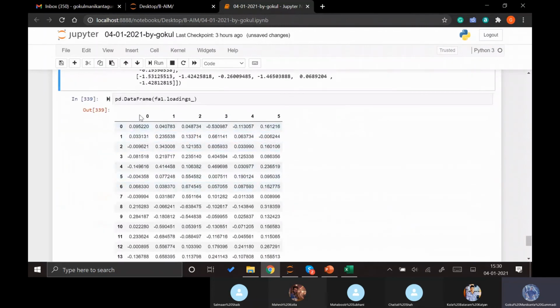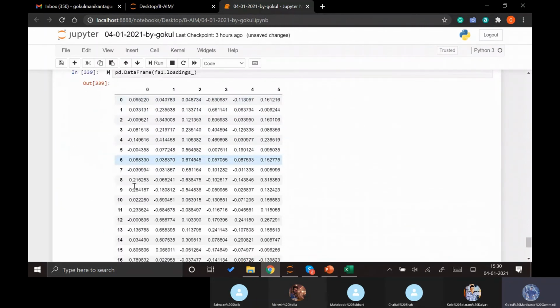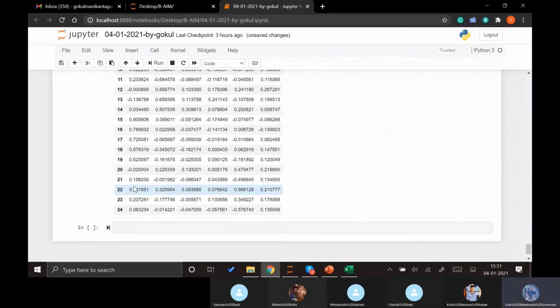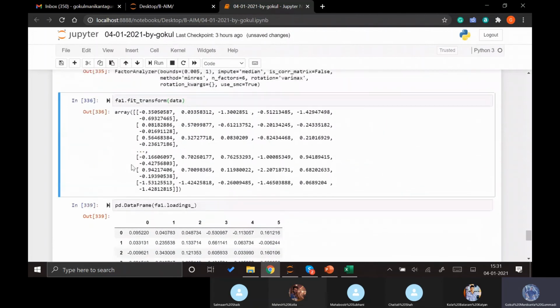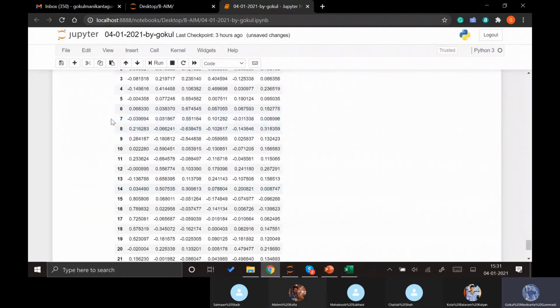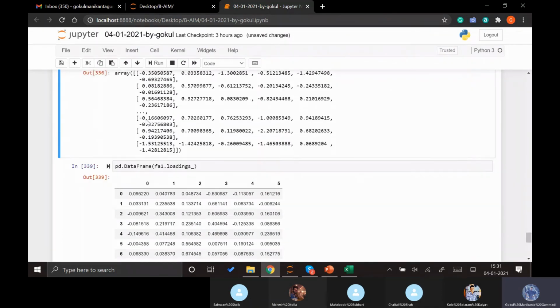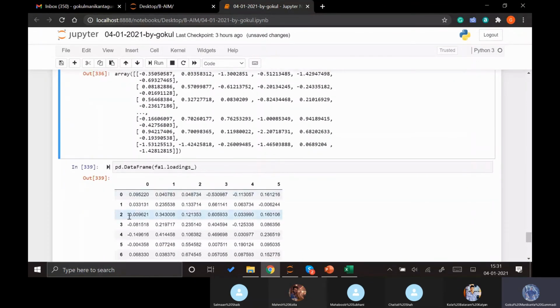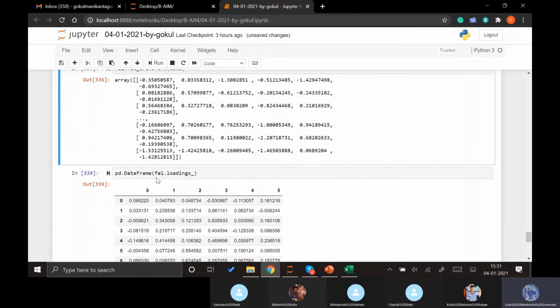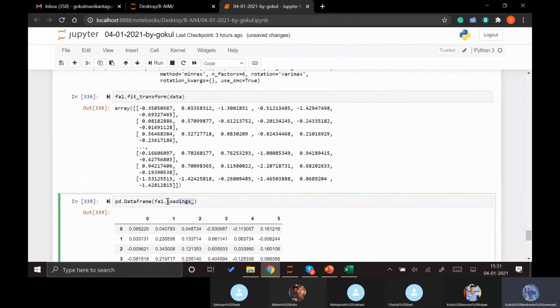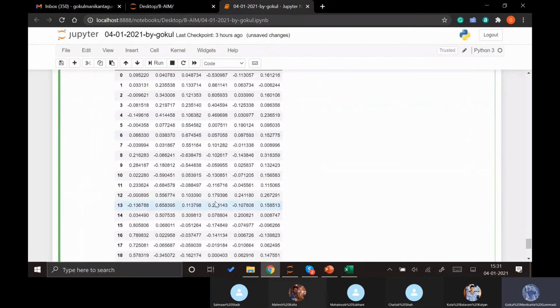From this we can see it is not actually showing the row names. Actually it will show the row names here, and with respect to the row names we see which of the columns come under which factor. This will be explained in the loadings, which columns will be loaded into which factor. That is how these loadings explain which factors we can convert into which.